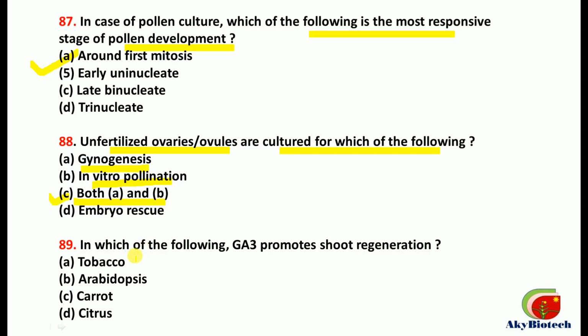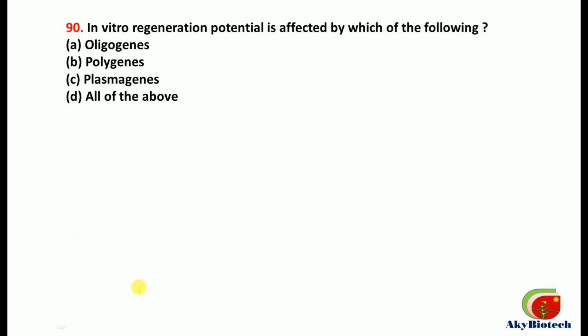Number 89. In which of the following GA3 promotes shoot regeneration? So this is in case of Arabidopsis. This one is the correct option. Question number 90. In vitro regeneration potential is affected by which of the following? So this is affected by oligogenes, correct option, by polygenes as well as by plasma genes. So D part is the correct, that is all three, they affect in vitro regeneration potential.